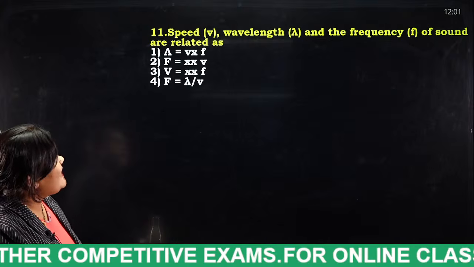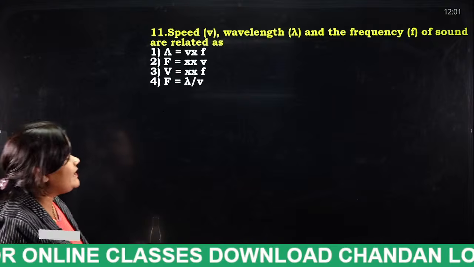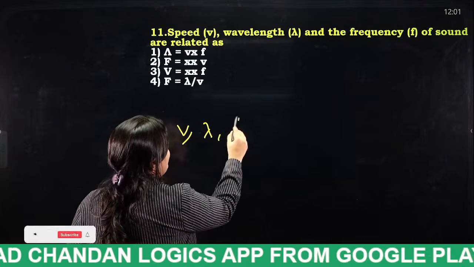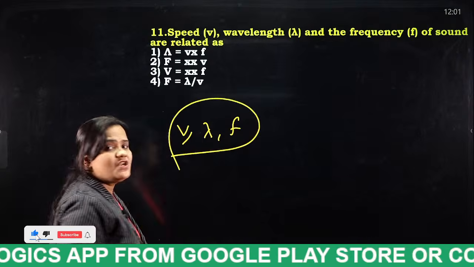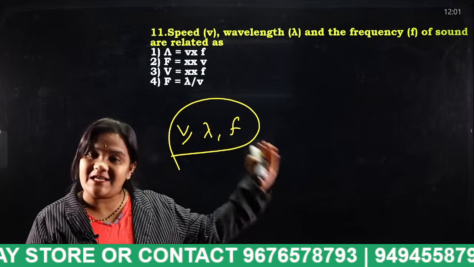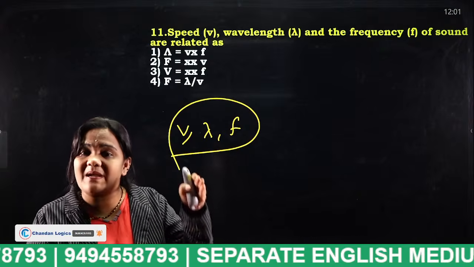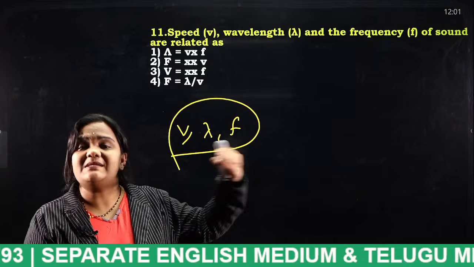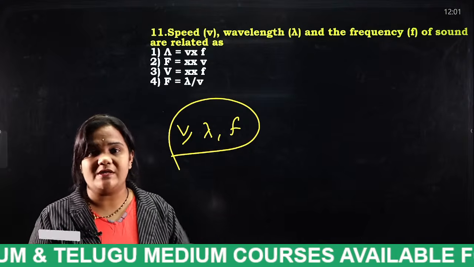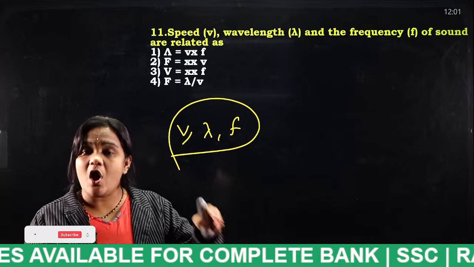Next, speed, wavelength and frequency of a sound are related as. So tell me students, what is the formula relating speed, wavelength and frequency? What is the definition of speed actually? What is the difference between speed, velocity and acceleration? Listen properly. Speed is the distance travelled by a person. There is no direction. He is not mentioning the direction.